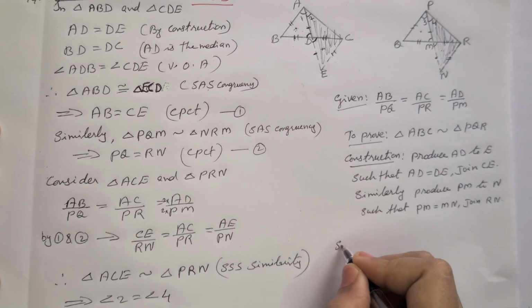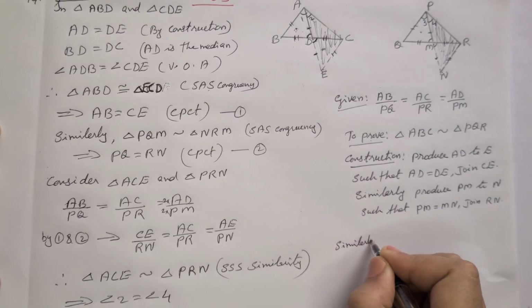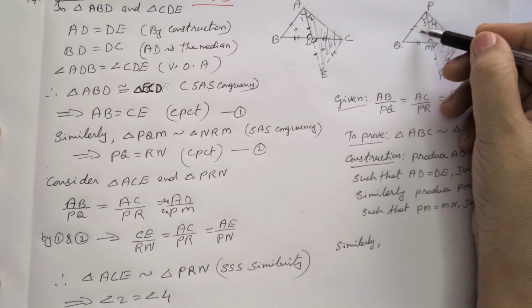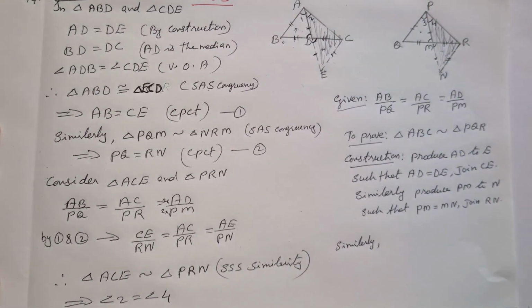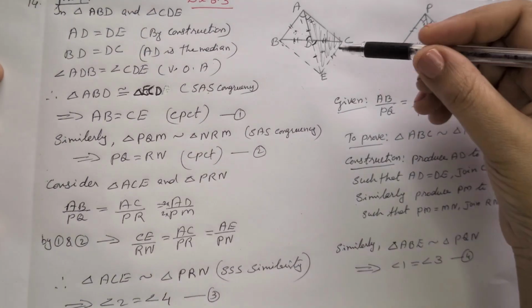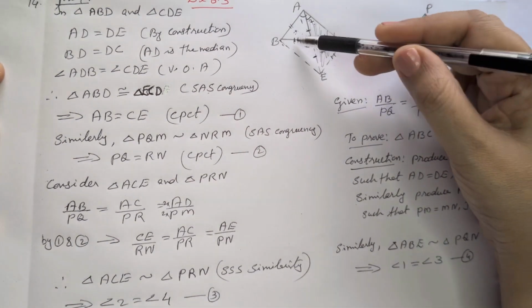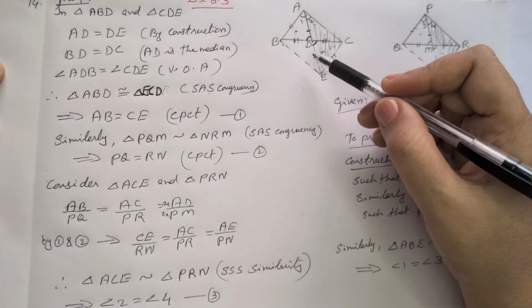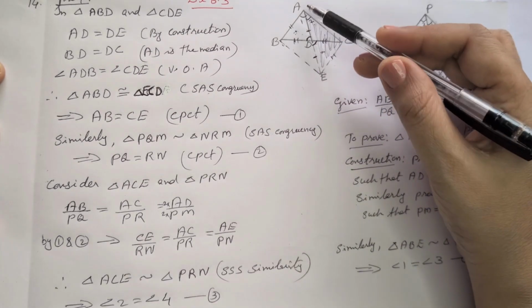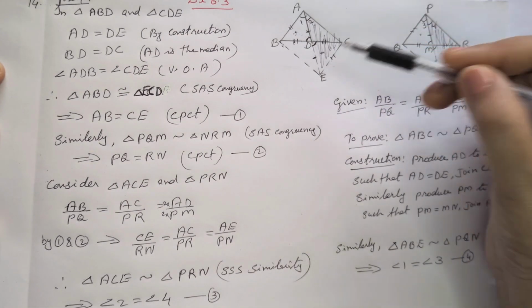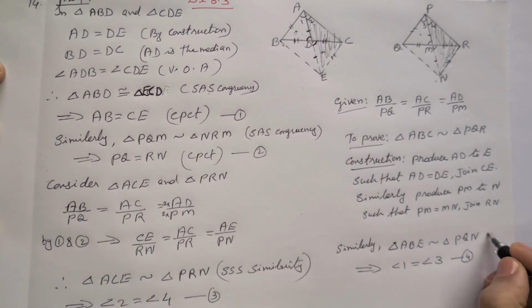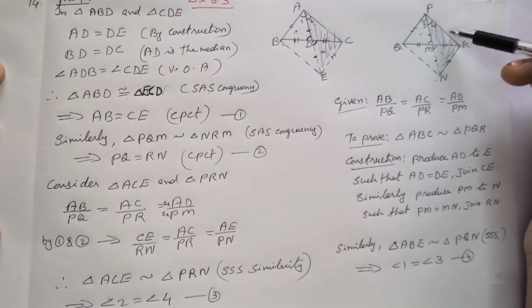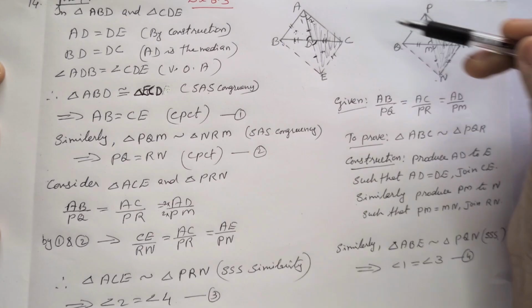Similarly, considering the other side, the same way we extend and join the points B and E, and Q and N. Similarly we can prove that triangle ABE is similar to triangle PQN using the same SSS similarity. Same way how we proved the earlier one, this triangle is also similar.